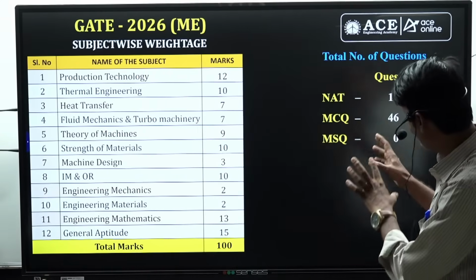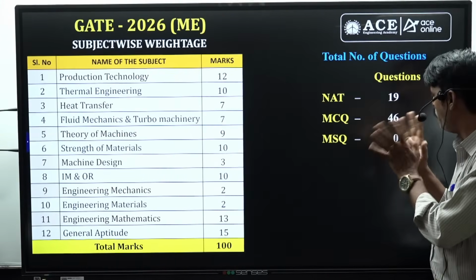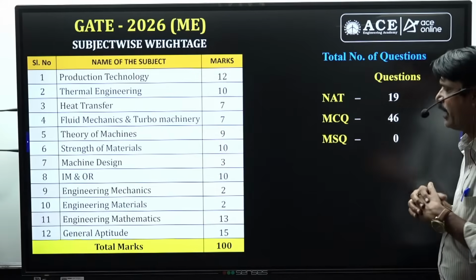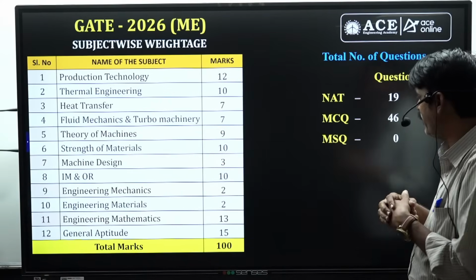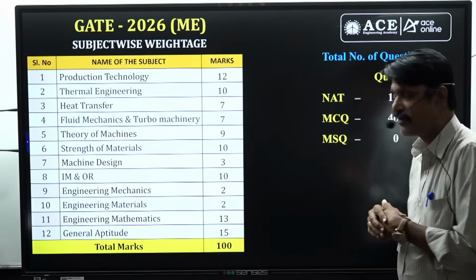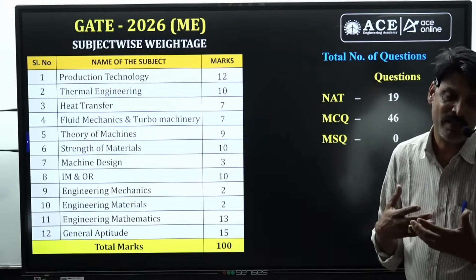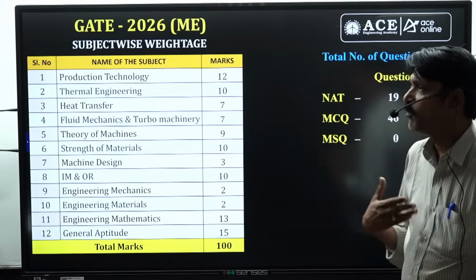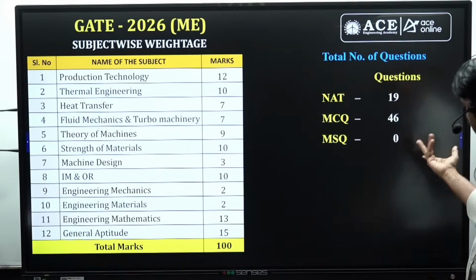And if you look at the questions, numerical answer type, you have around 19. Then multiple choice questions are 46. And multiple select questions with more than one answer are none.